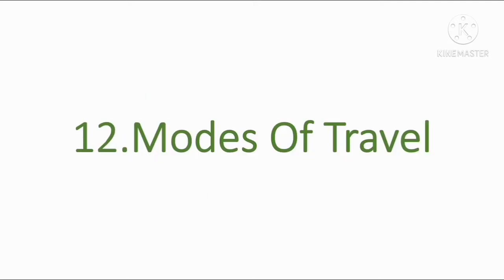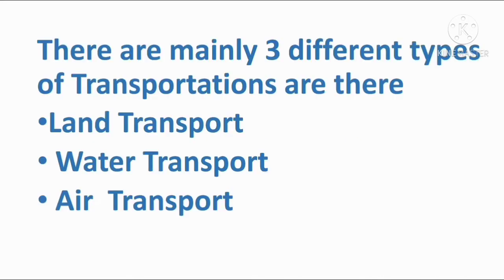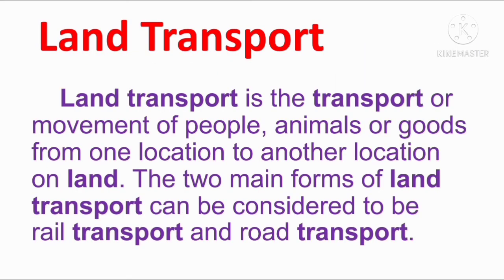Today we are discussing a new lesson, the 12th lesson, modes of travel. The different modes of transport are air, water and land transport, which includes rails or railways, road and off-road transport. Other modes also exist, including pipelines, cable transport and space transport. There are mainly three different types of transportation: land transport, water transport and air transport. Let's discuss one by one.